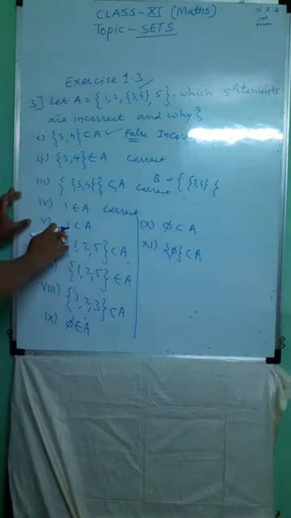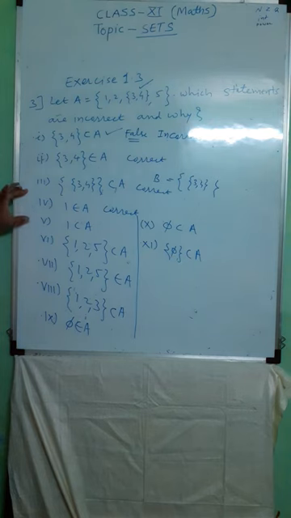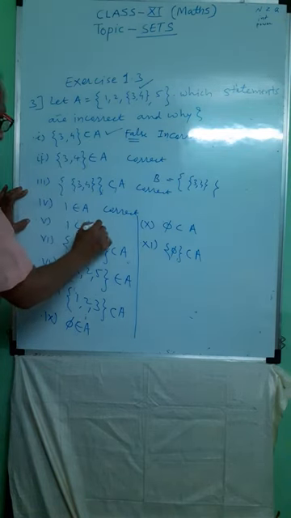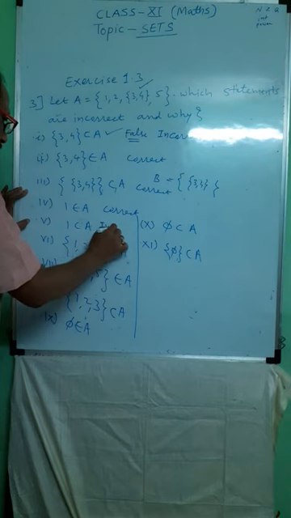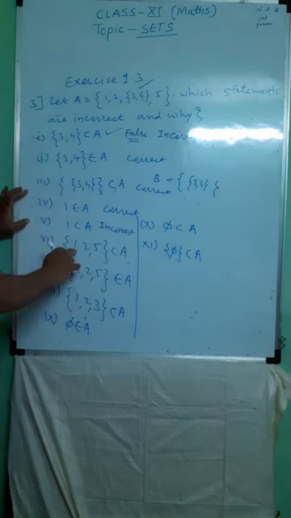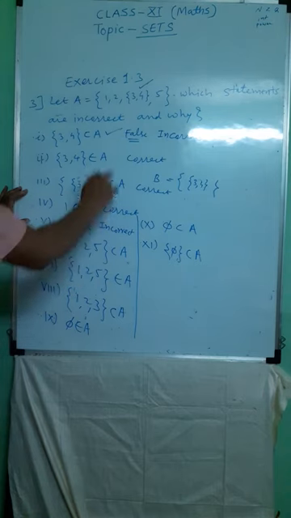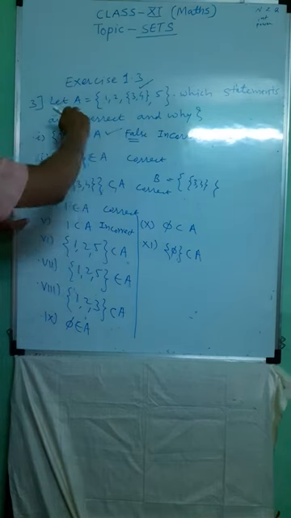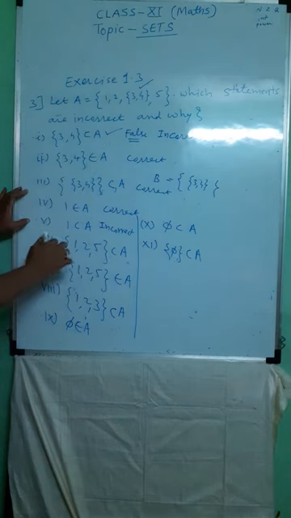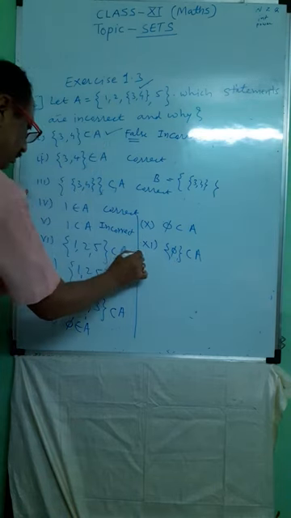Next, 1 is a subset of A. 1 is not a set, therefore it cannot be a subset. So it is incorrect. Then the set having elements 1, 2, 5 is a subset of A. Yes, 1, 2, 5 belong to set A, and therefore it is a subset of A. Yes, it is correct.